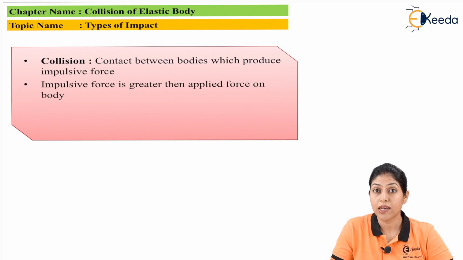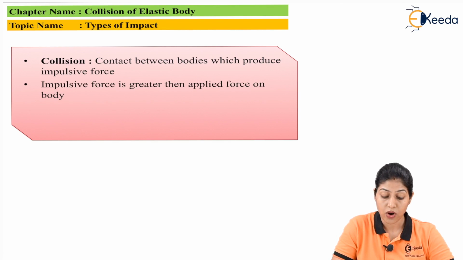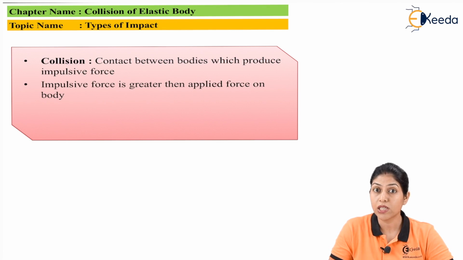Final velocity can increase or decrease, depending on the collision as well as the impulsive force produced by the collision. The initial velocity of the first body should be greater than the initial velocity of the second body. So this is the complete concept of collision.